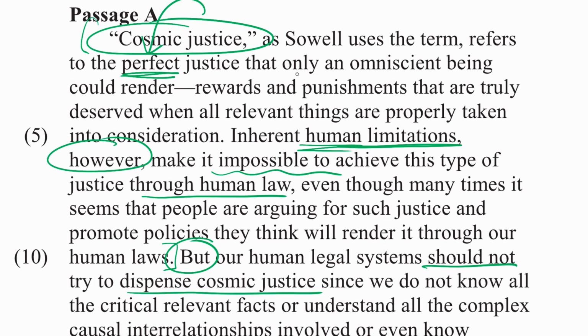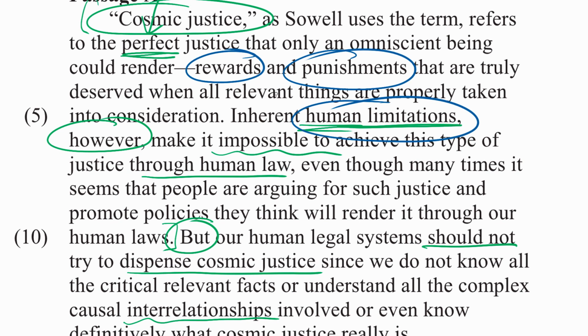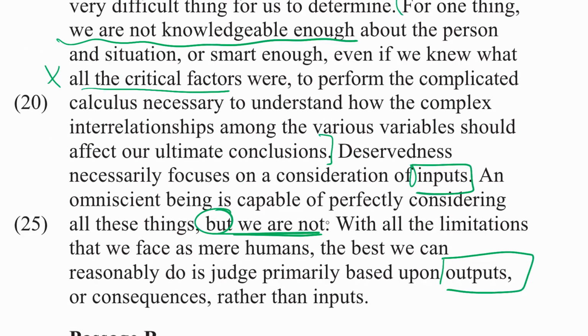Okay, here we go. We're looking for trials, punishment, rewards, legal systems. Let's see what we got. Okay, here's rewards. There's punishments in passage A. Human limitations in passage A. Let's keep on going. What else are we looking for here? We're looking for legal systems, legal systems, legal systems, there it is, legal systems. Okay, so we found four of those choices in passage A. So let's go. Trials,